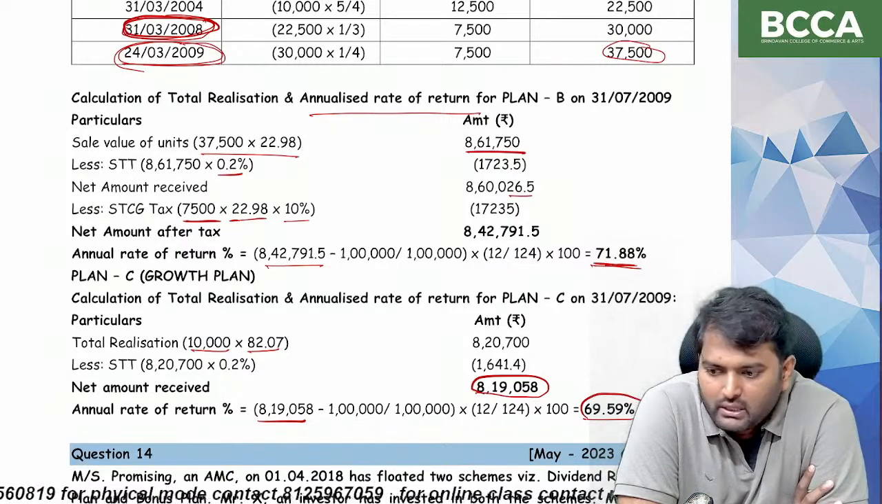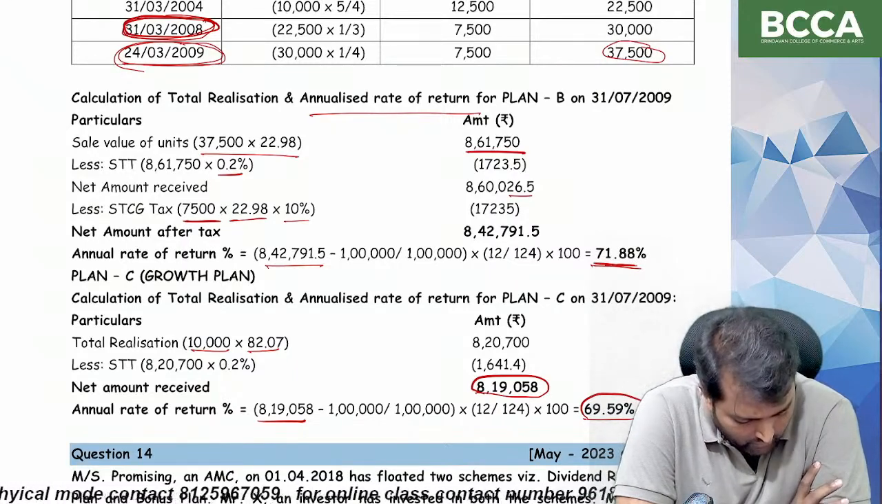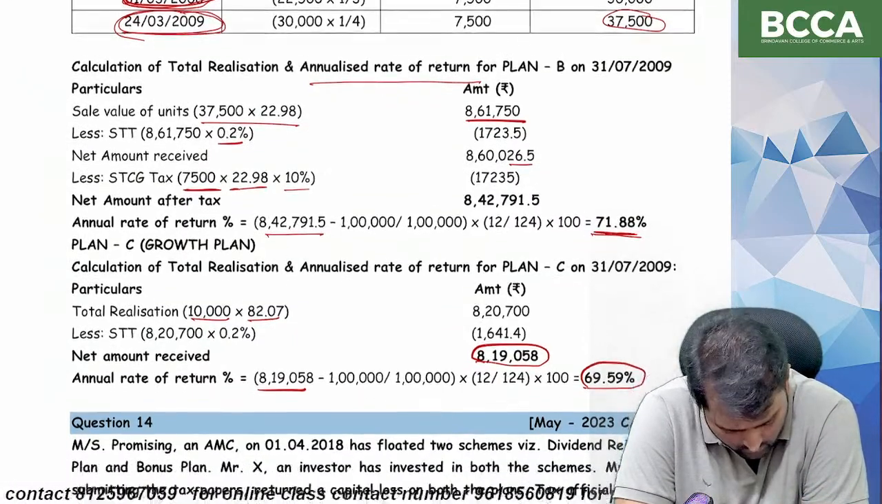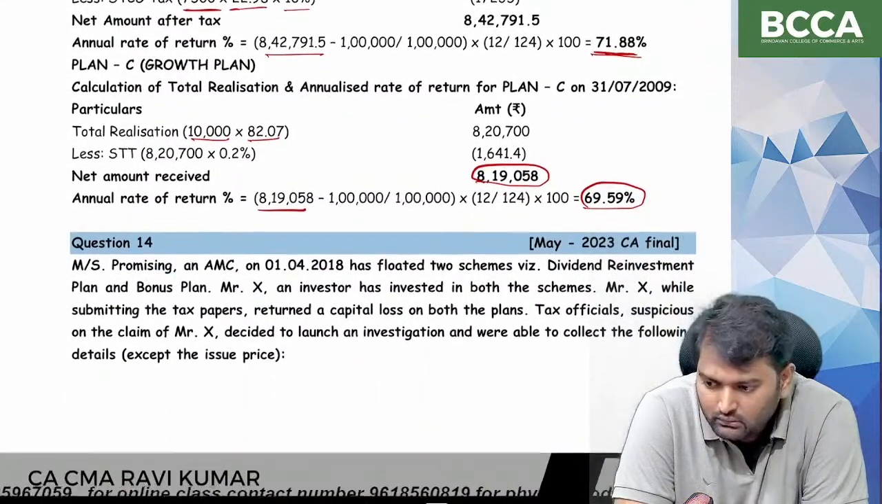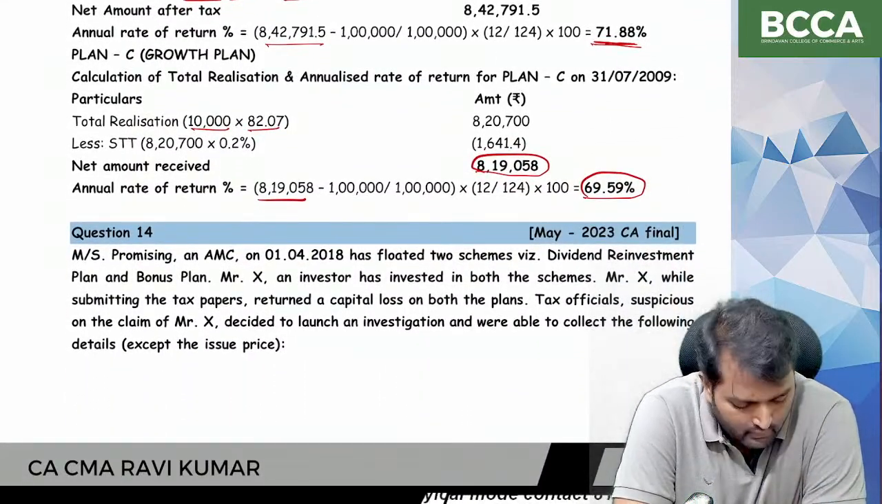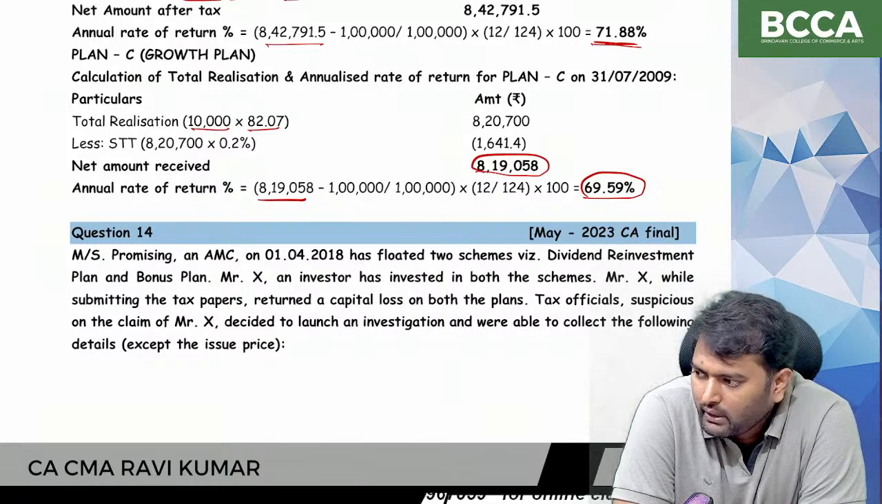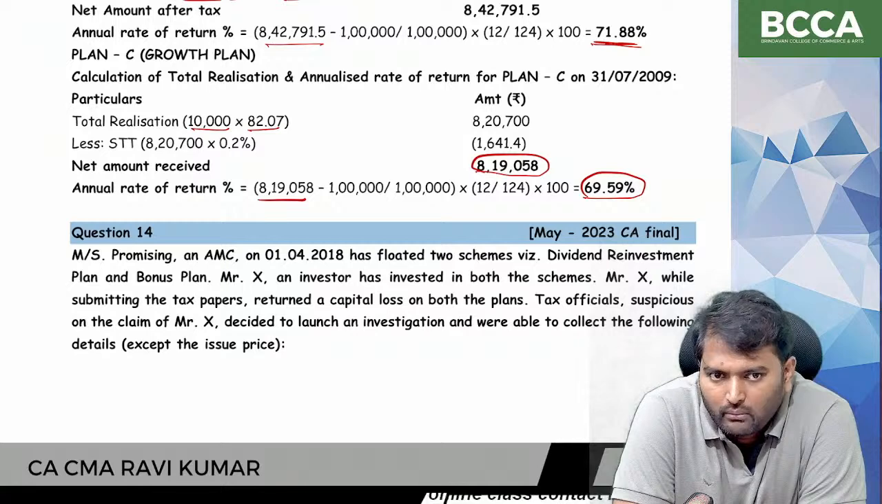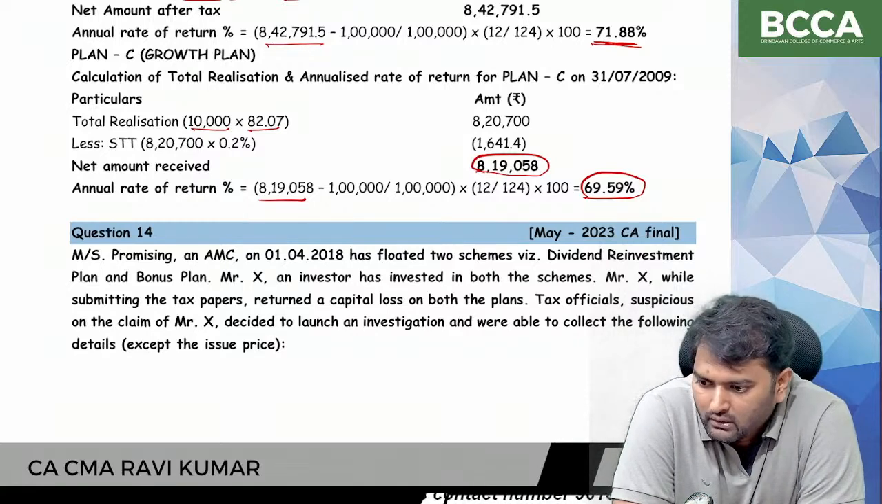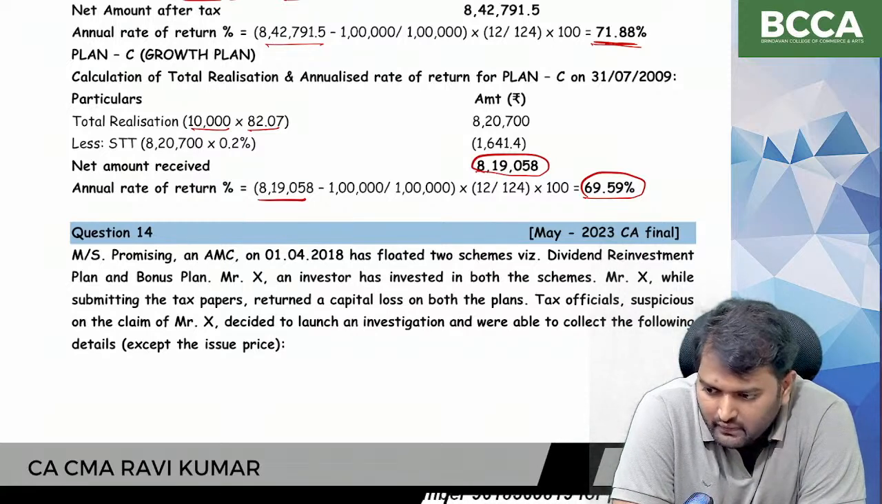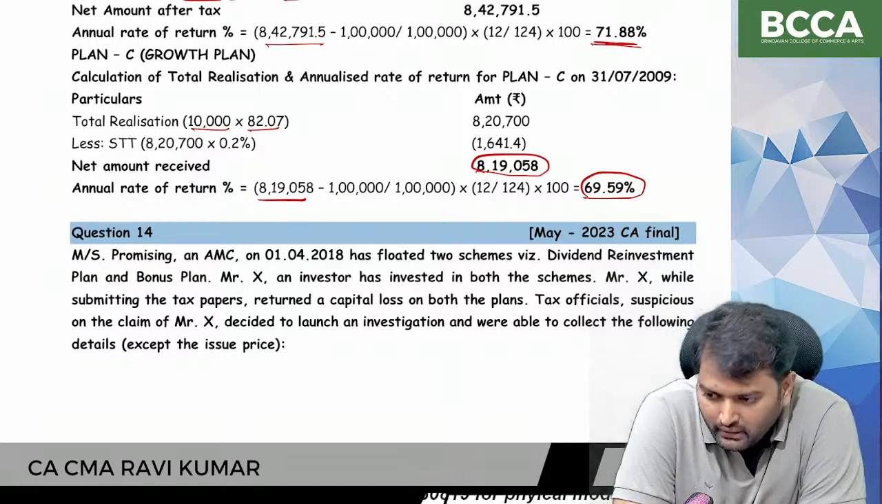Consider this question as a self-examination, and after this one, try question number 14, which was asked in CA final May 23. It is a little bit complicated. You have to find out missing figures. I request everyone to try question number 14.